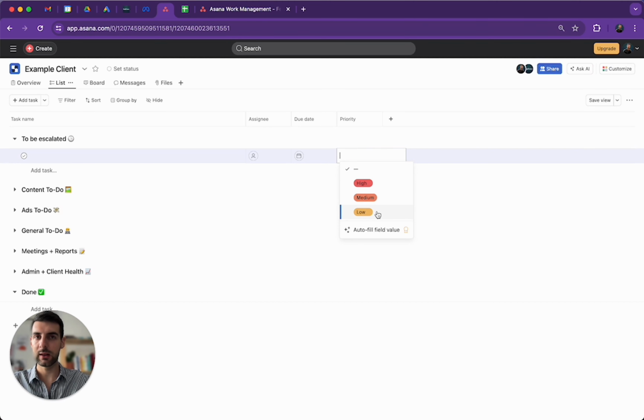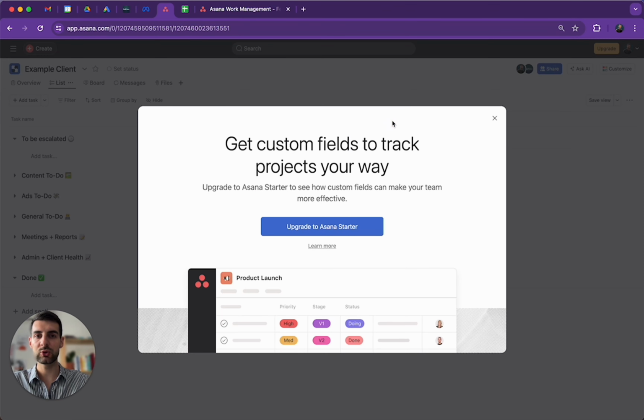What we have set in our team, especially for escalations, is high would mean that it needs to be escalated in the next 24 hours. Medium would mean in the next 72 hours, so 3 days. And low would mean in the next week. As I said, we're keeping it as lenient as possible, but you can also add different kinds of fields if you're using the Asana starter pack.